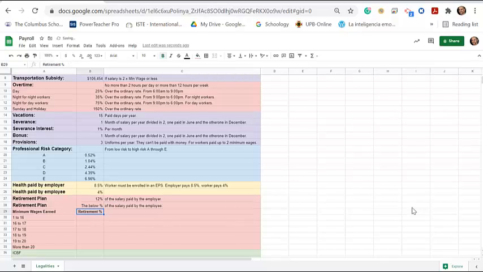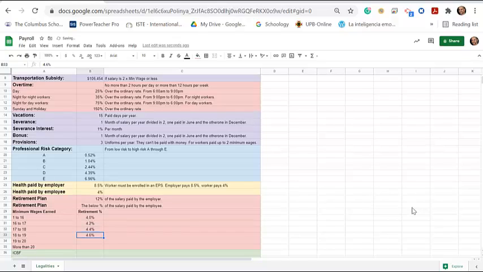It works like this: minimum wage earned and retirement percent. If the person earns from 1 to 16 minimum wages, they pay 4% of their wage. If the person earns 16 to 17 times the minimum wage, they pay 4.2%. If they earn 17 to 18 times the minimum wage, they pay 4.4%.